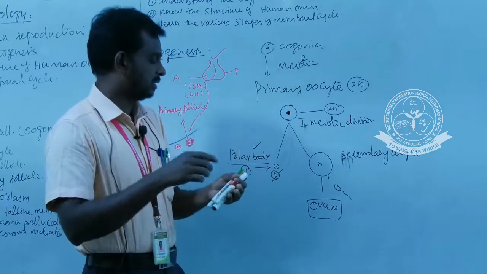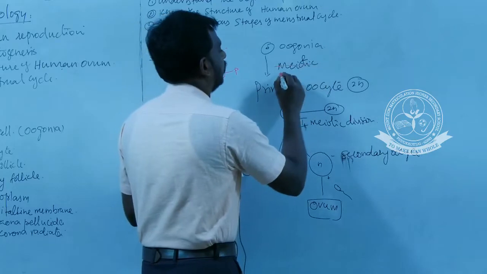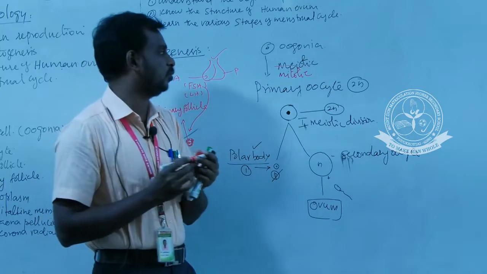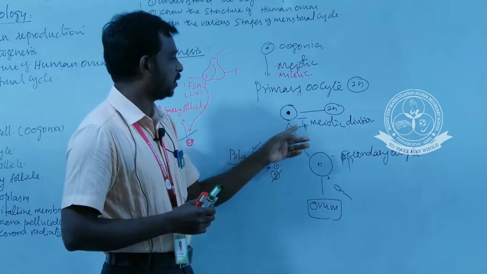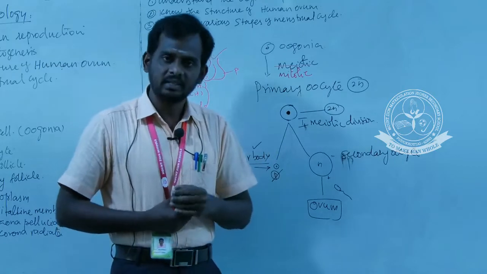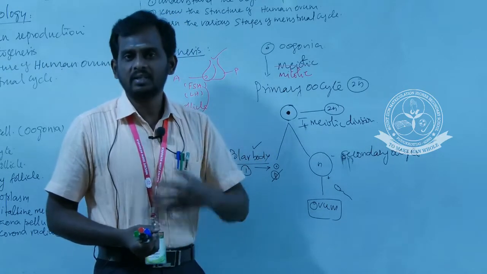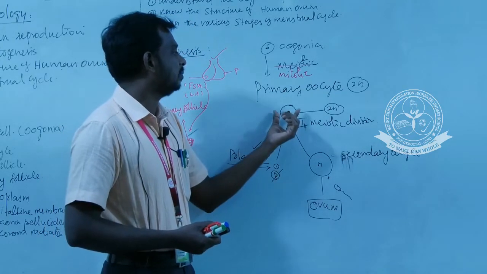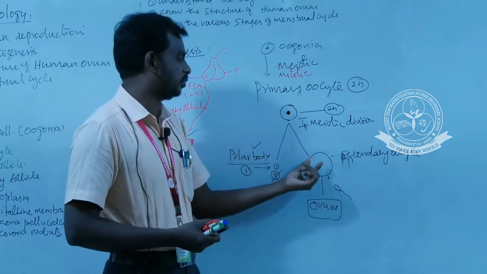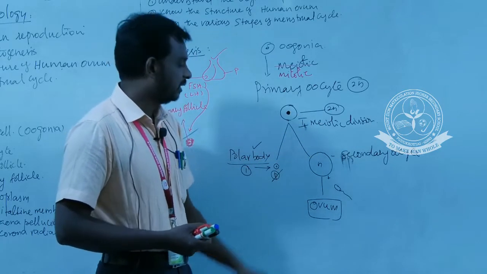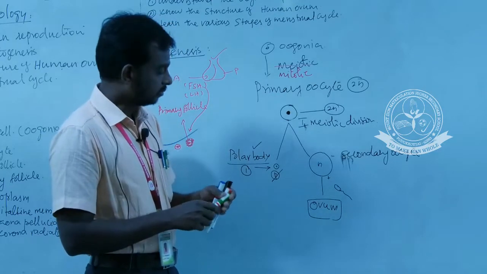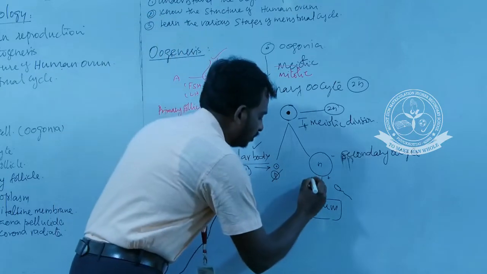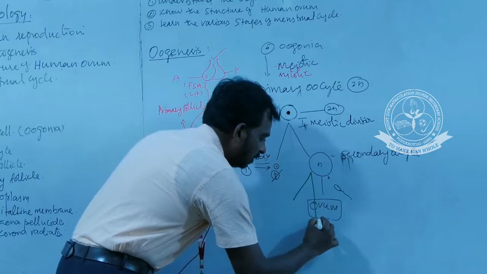And this oogonia undergoes mitotic division. This mitotic division produces a primary oocyte, and this primary oocyte is surrounded by many layers of granulosa cells and develops into the primary follicle, secondary follicle and tertiary follicle, finally the Graafian follicle. And this primary oocyte undergoes first meiotic division to produce the secondary oocyte. This secondary oocyte produces an ovum when it is fertilized with the sperm, and here also two cells are produced, one with a